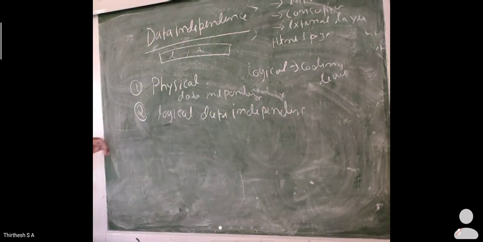So there are two types of data independence. The first one is physical data independence, and the second one is logical data independence. What does physical data independence mean? All the schemas are logical, and the actual data is stored in the form of bits on a disk. As I already explained, what does the internal layer do?